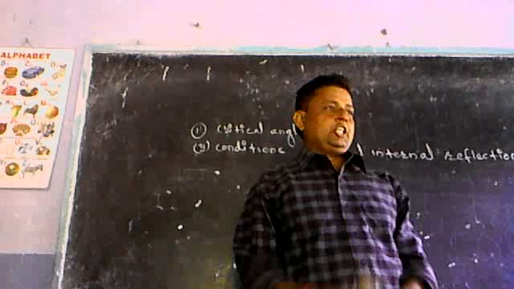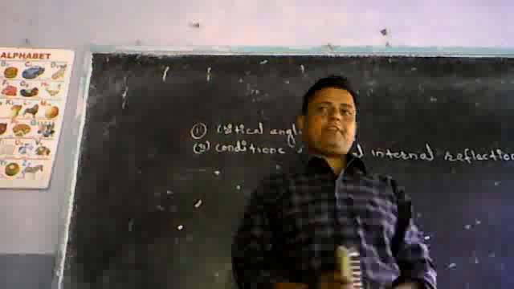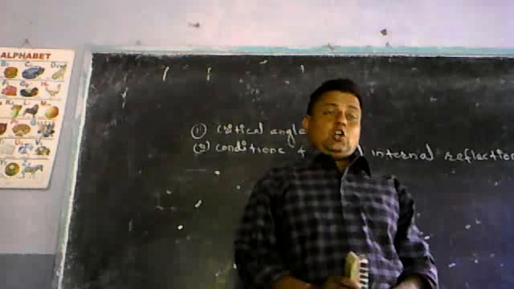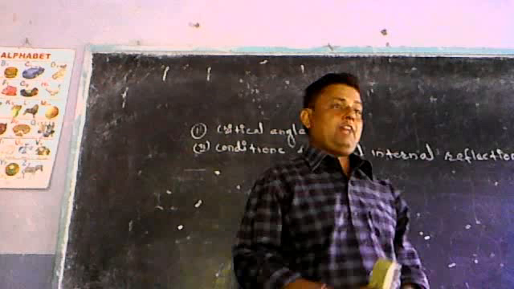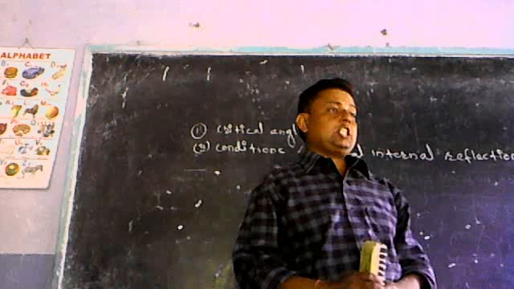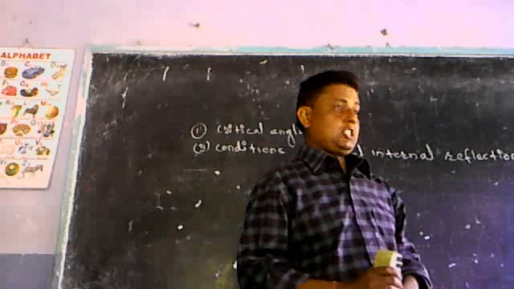Today I am going to teach you from light, and it is related to refraction of light and total internal reflection. I have taught you about total internal reflection, how mirage is formed, and what are the causes of that, the real depth of a pond is more than the apparent depth. So today I am going to tell you in detail about total internal reflection and what are its conditions.